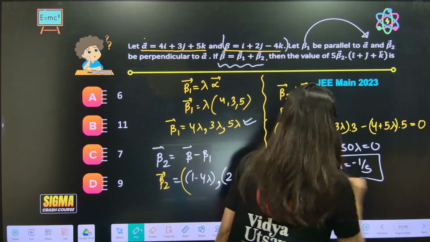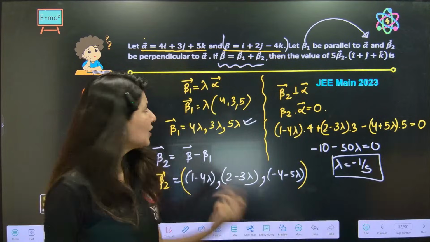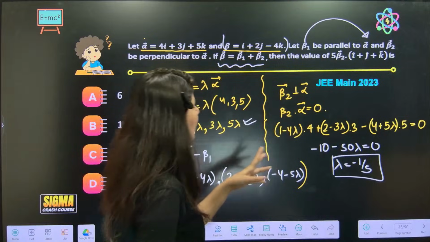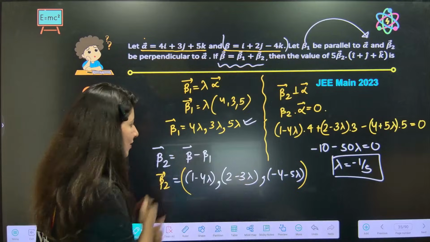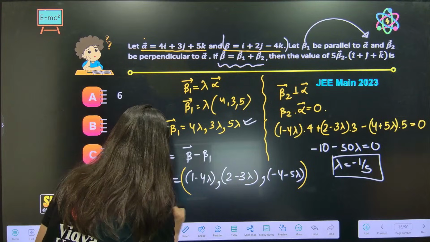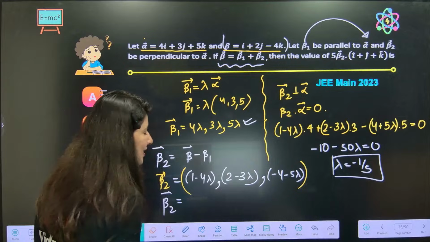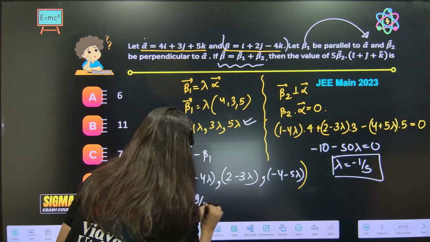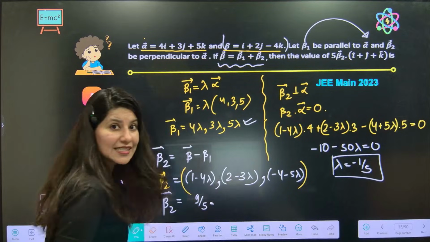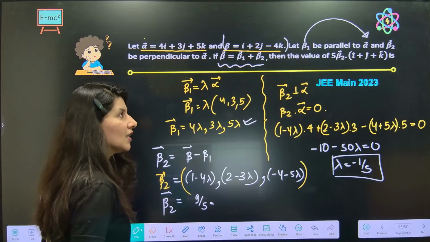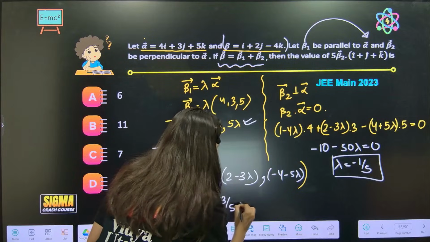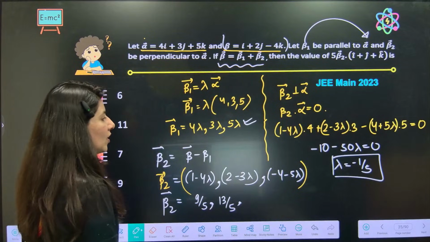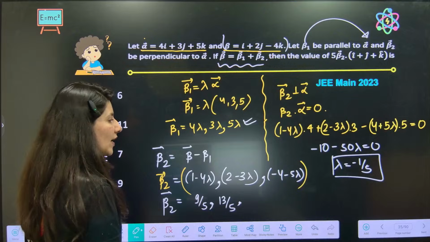The moment you have your lambda, now what are they asking? They are asking B2 dot something. Basically you need B2 and B2 is right here. Just put the value of lambda over here. So B2 will be what? 1 plus 4 by 5. So 9 by 5. 2 plus 3 by 5. 13 by 5. And minus 4 plus 1.